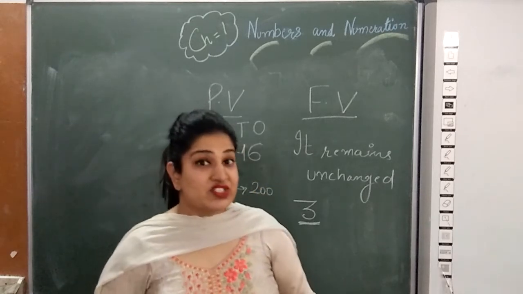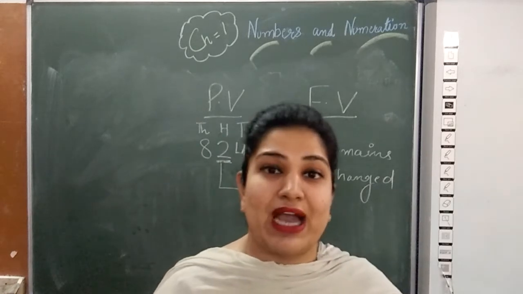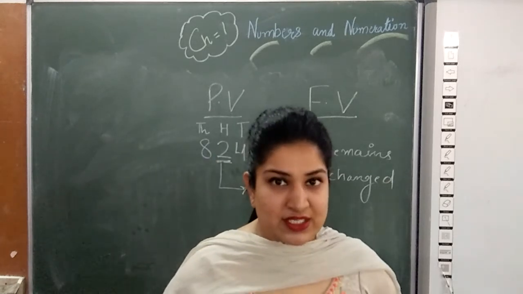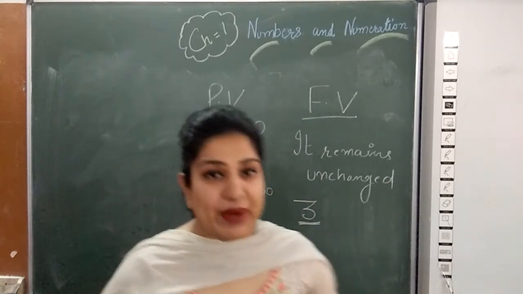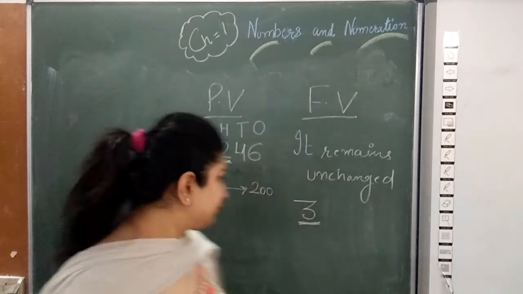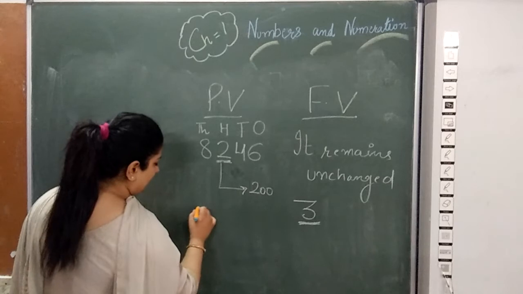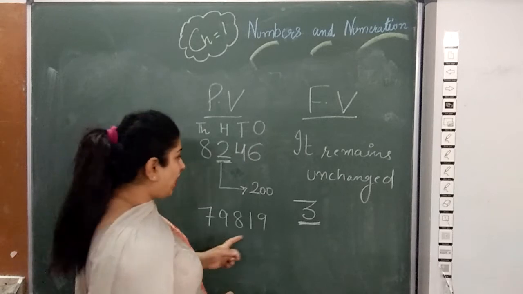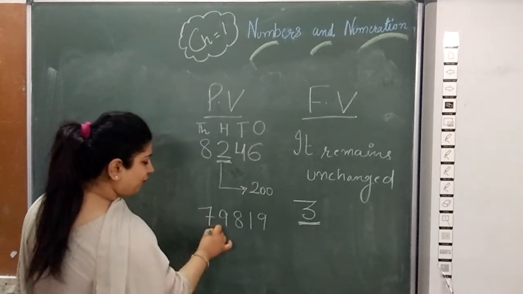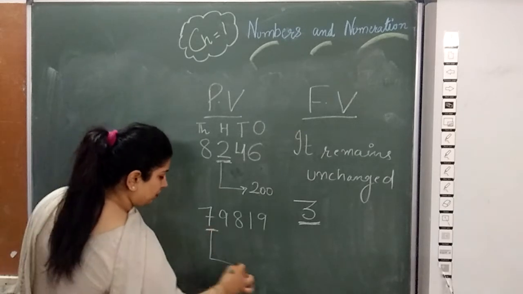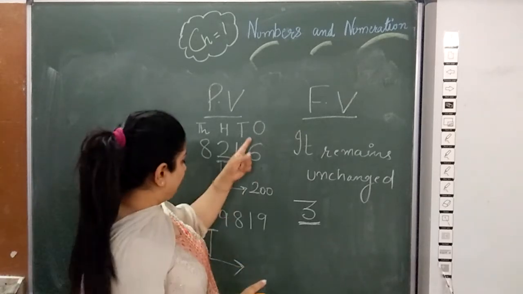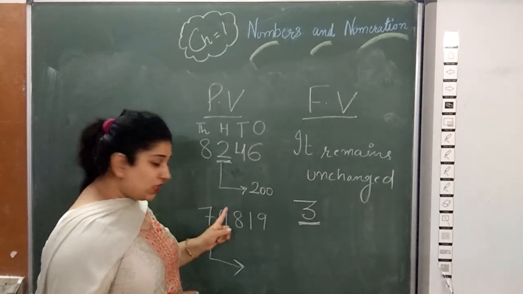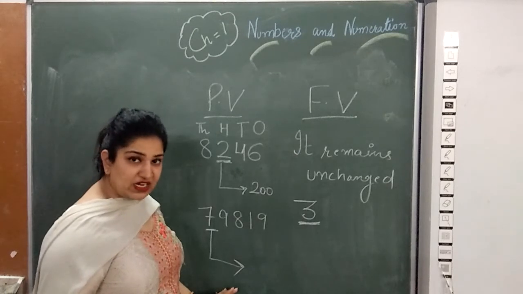Easy? I'll tell you how to find place value by using a trick. We all like shortcuts, right? So I'm telling you how to find place value by using a shortcut. See, for example, here I have to find out place value of 7. First method, first of all I will write the place value chart upside according to Indian system, and then I will come to know the place value of 7 here.